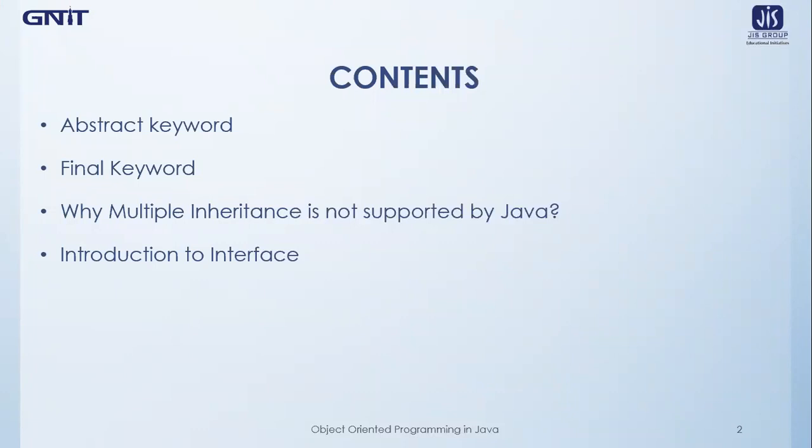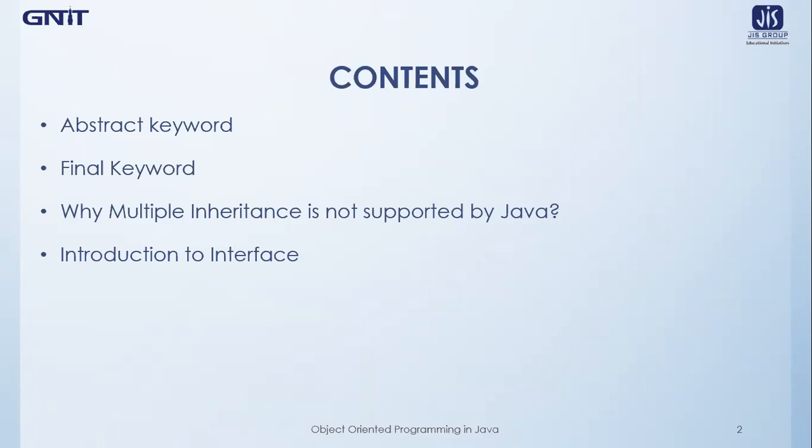Then we will learn why multiple inheritance is not supported by Java. We have already seen all the different types of inheritances that can be implemented in Java, and we have also shown you some example programs to implement those inheritances in a Java program. Now today we will explain why multiple inheritance cannot be supported by Java, what is the cause, and even though it cannot be supported, it can be implemented with the help of an interface.